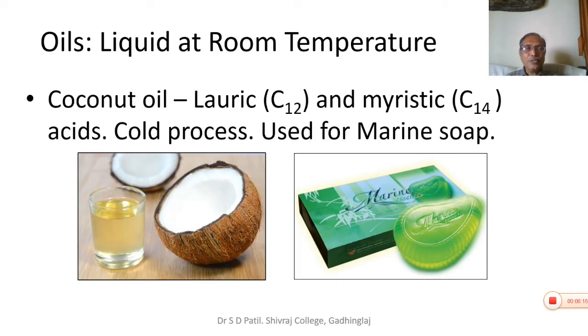Then the second source after fats is oil. There are various oils used for soap manufacturing. Oils are physically liquid at room temperature. The physical form of fats is solid or semi-solid. Coconut oil is a common one in soap manufacturing. Coconut oil contains lauric acid C12 and myristic acid C14. This coconut oil is used for soap manufacturing by the cold process, and it is widely used for marine soaps. Marine soaps are those which can be used in hard water also.